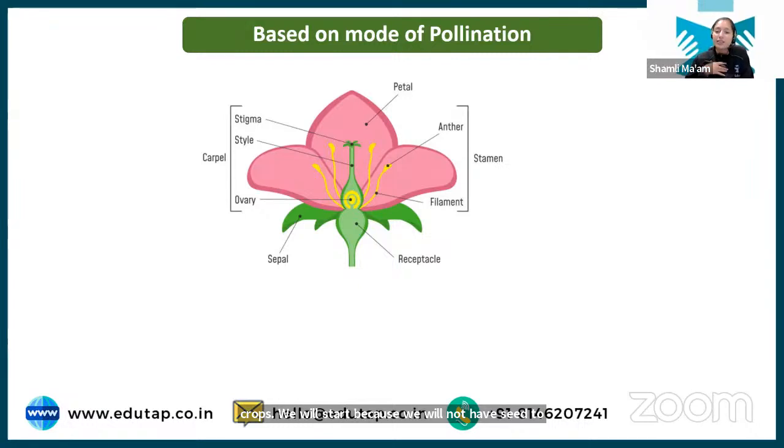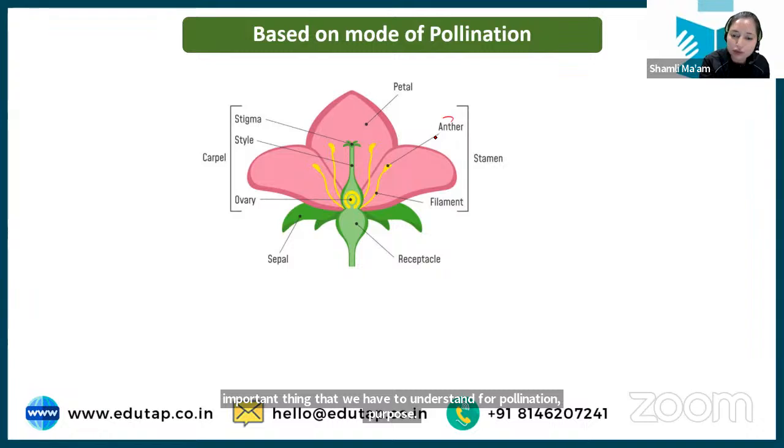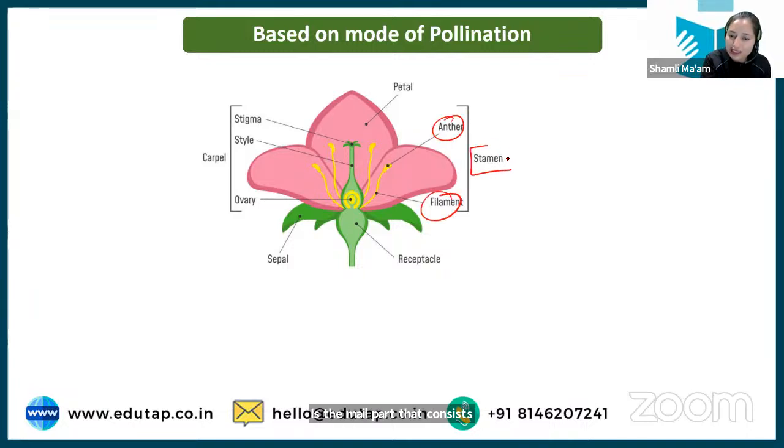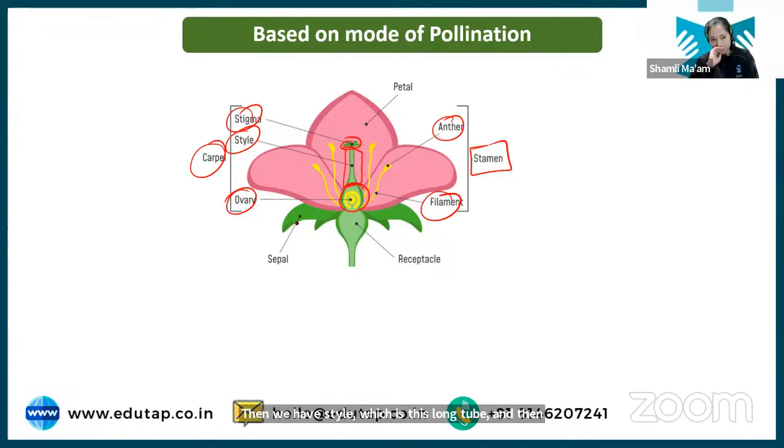So here is the morphology of a flower. In the flower, the two important things that we have to understand for pollination purposes are the male part, which consists of anther and filament, known as stamen. ठीक है? And the female part, known as carpel, which has the stigma, the upper portion. Then we have the style, which is this long tube, and then the ovary, which is below the style. ठीक है? Now in this ovary we have